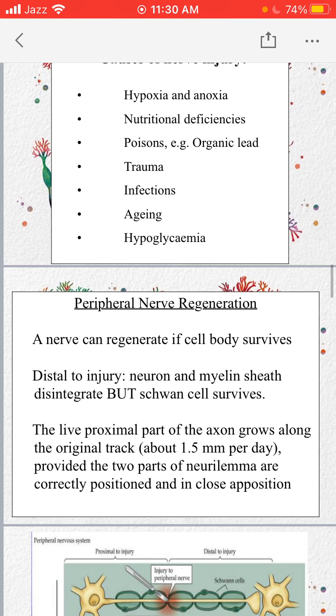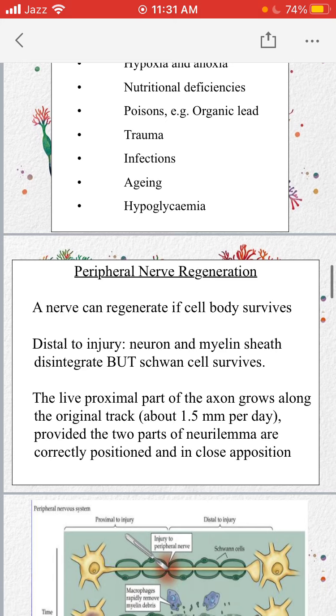So how does regeneration occur? Basically in an area that is distal to the injury, there is damage to the neuron and the myelin sheath, but Schwann cells do survive, and these Schwann cells are responsible for the formation of myelin around the peripheral nerves.